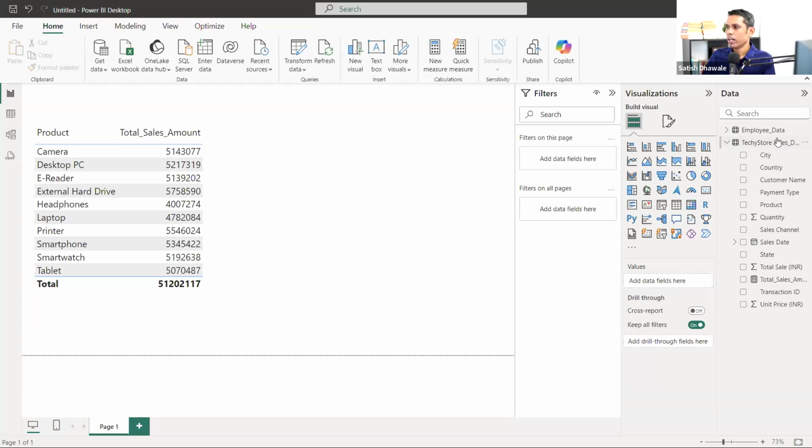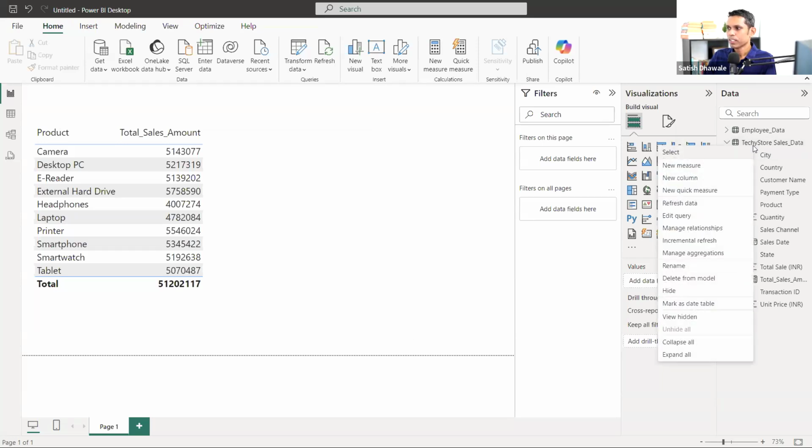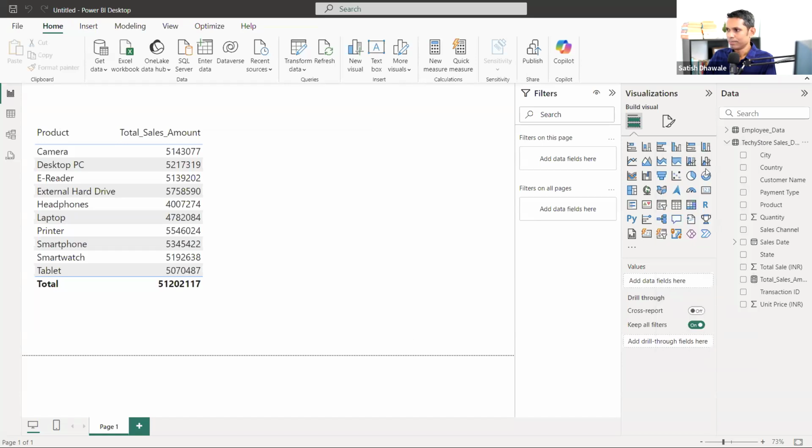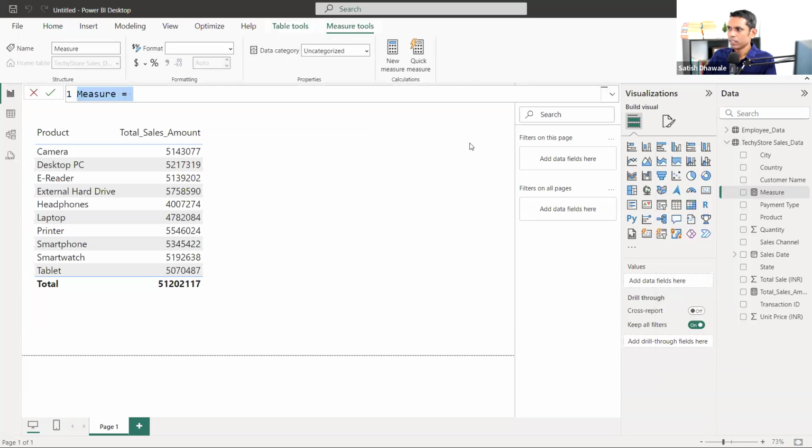First of all, I'm going to do one thing. I will right-click over here and add a new measure. Inside the measure, I will put down total sales. I'll calculate total sales of camera. First, I'll calculate total sales of camera.